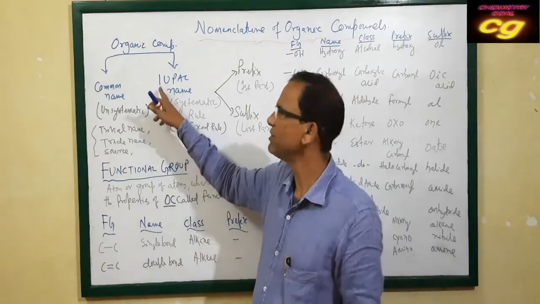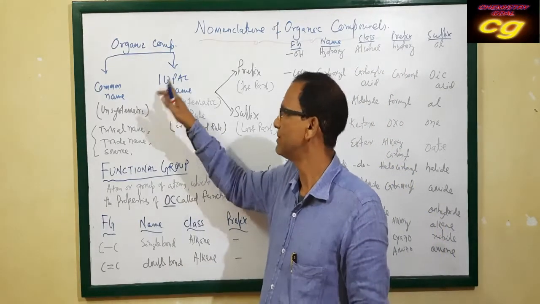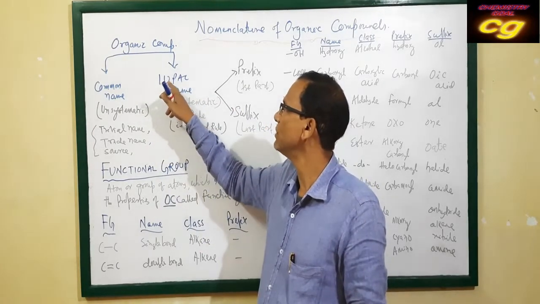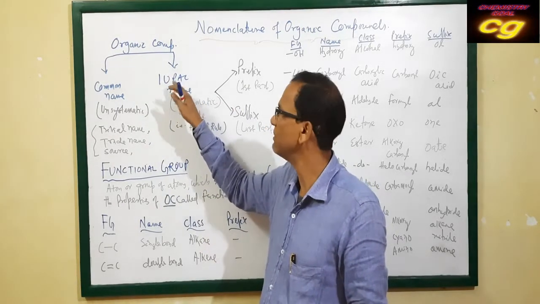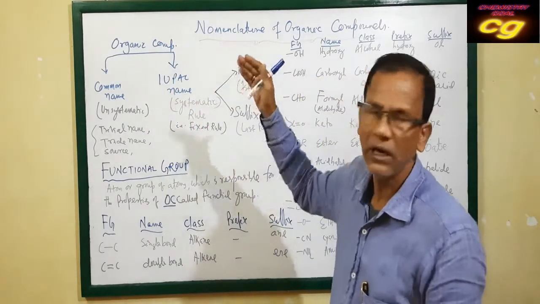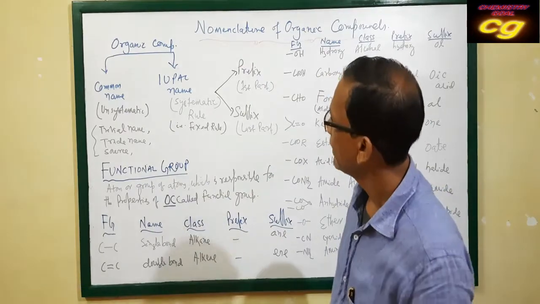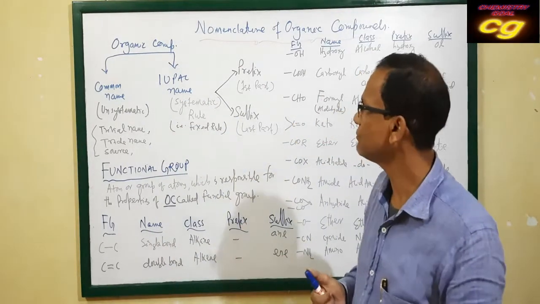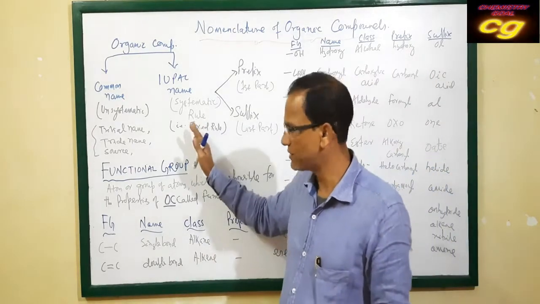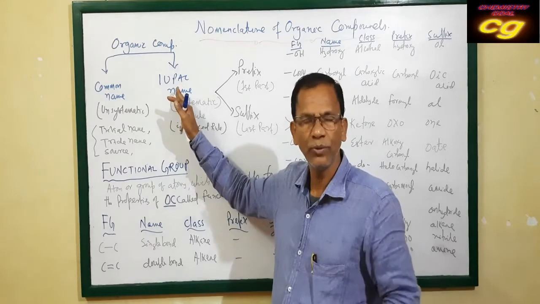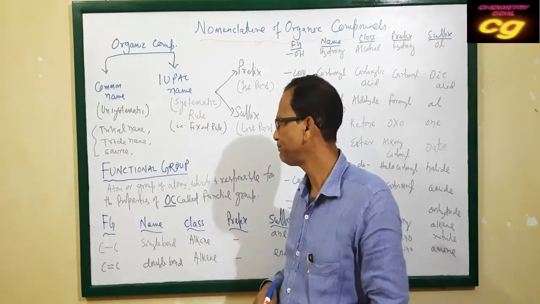But IUPAC nomenclature is a systematic nomenclature. The International Union of Pure and Applied Chemistry was the union that was set up at the University of Geneva. They framed different rules regarding the nomenclature of organic compounds. So this rule is fixed for the nomenclature of organic compounds.